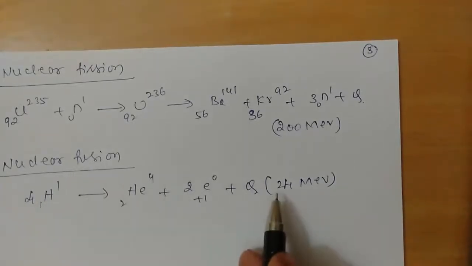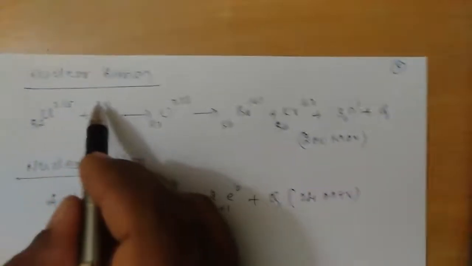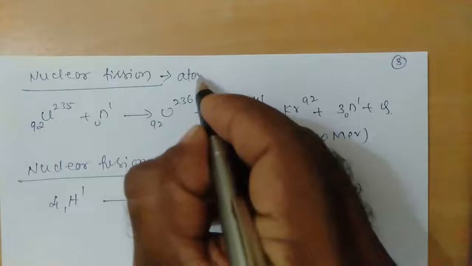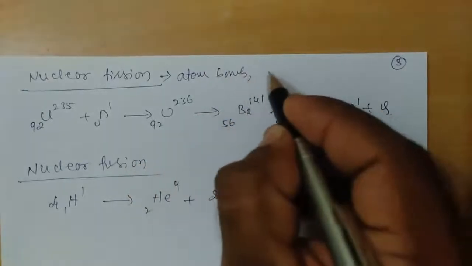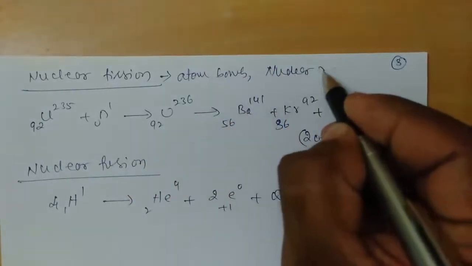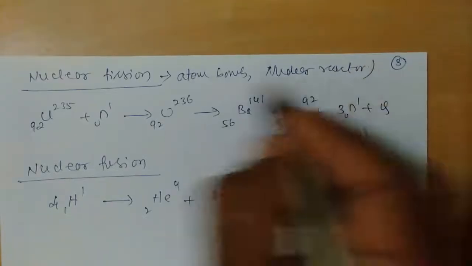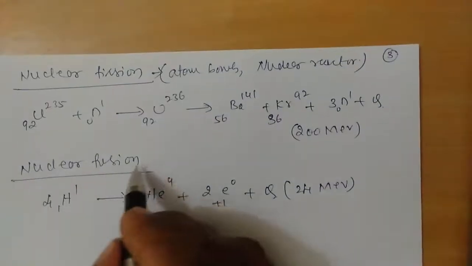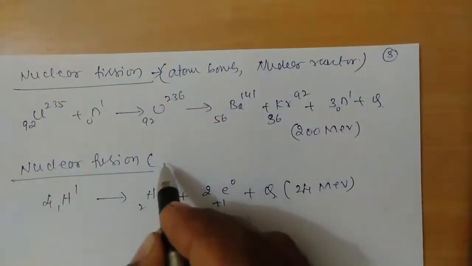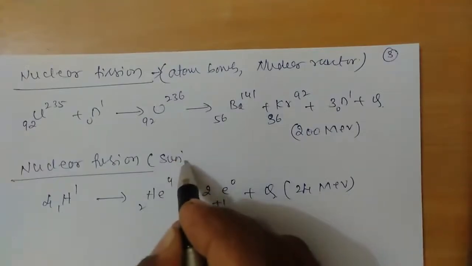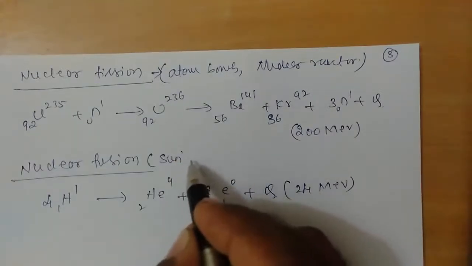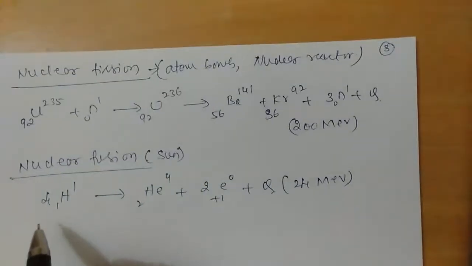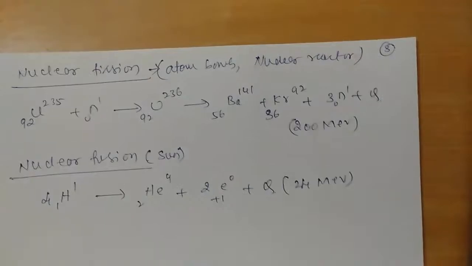The nuclear fission reaction forms the principle of the atom bomb, and it also forms the principle of nuclear reactors or power reactors. Nuclear fusion, on the other hand, takes place inside the sun, where hydrogen, that is protons, burn into another nucleus.